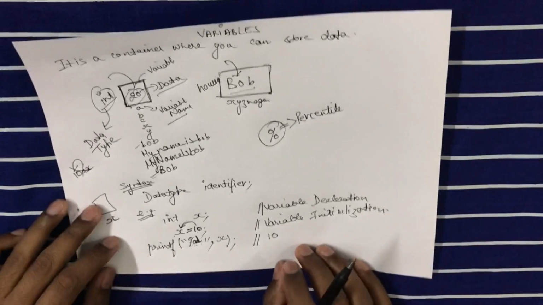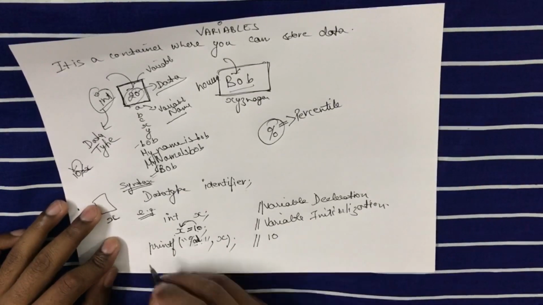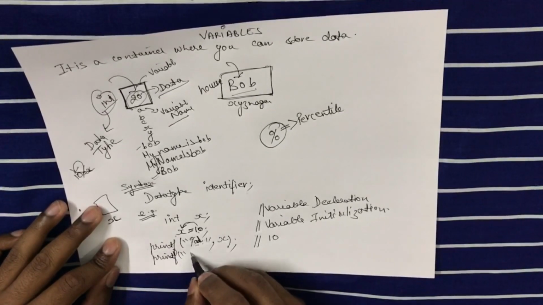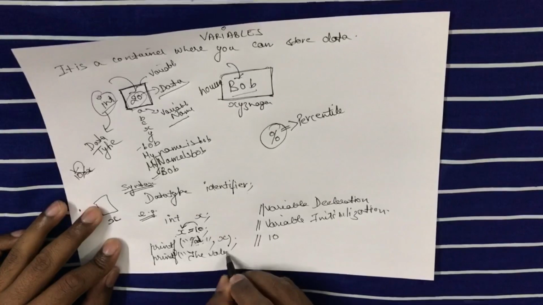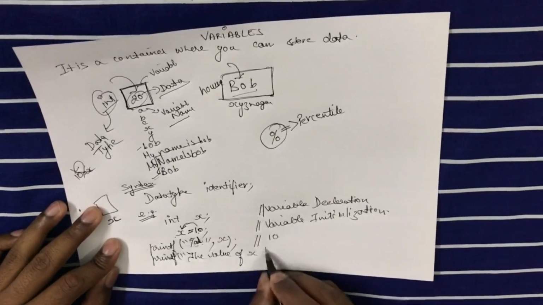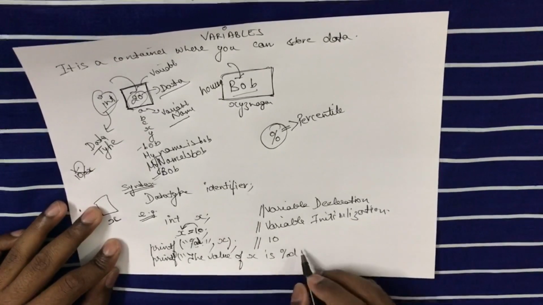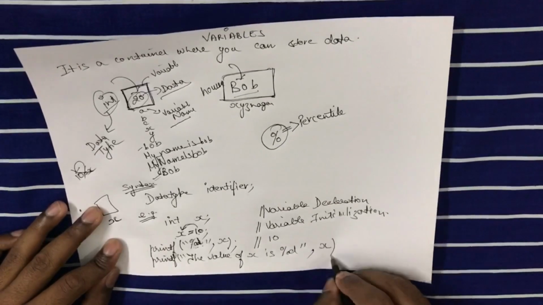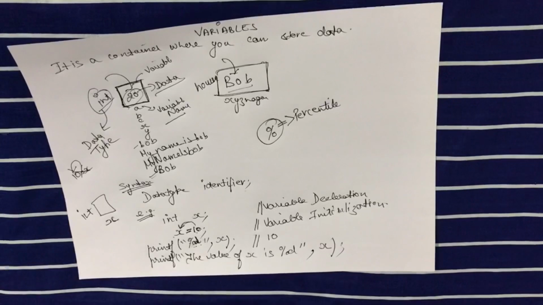Suppose I need to write the value of x is 10. So how would I configure printf? printf, the value of x is %d. Where I need the variable to be printed, I'll use %d. After the double quotes, I'll pass which variable is to be printed, and now on my screen it will print the value of x is 10.